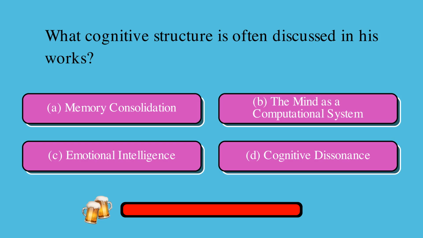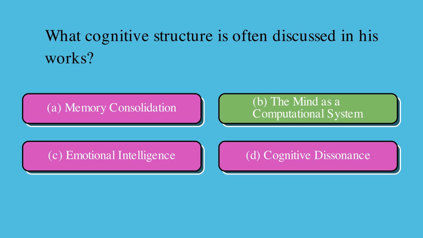What cognitive structure is often discussed in his works? Is it A, memory consolidation, B, the mind as a computational system, C, emotional intelligence, or D, cognitive dissonance? The correct answer is B, the mind as a computational system.